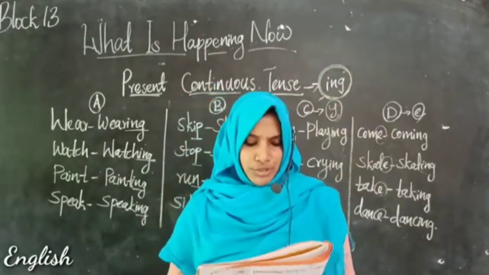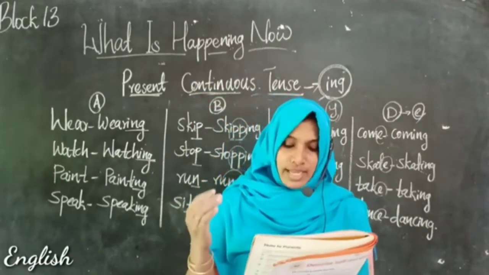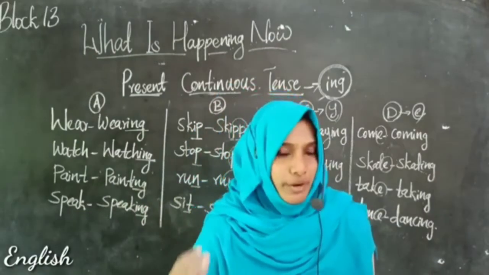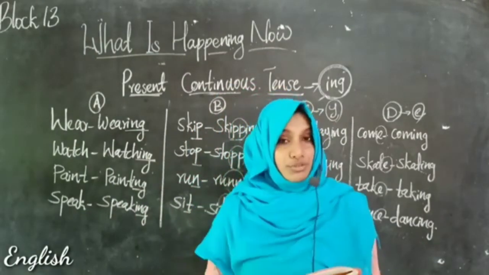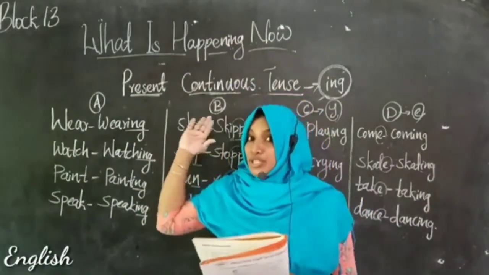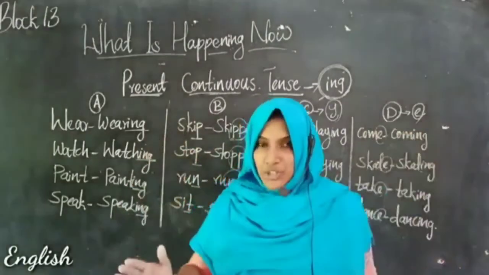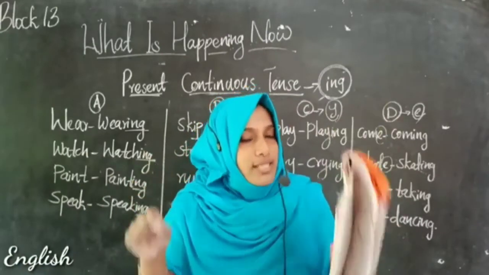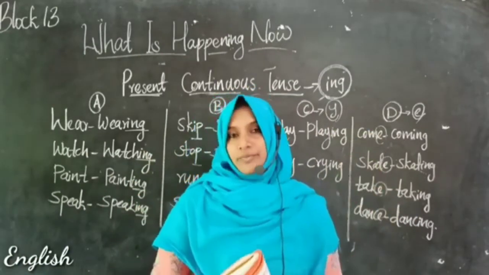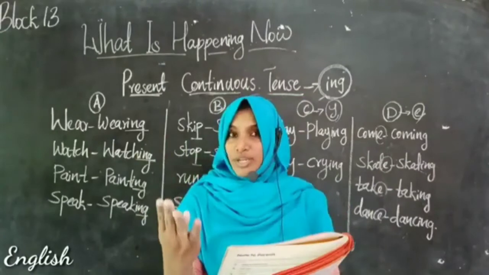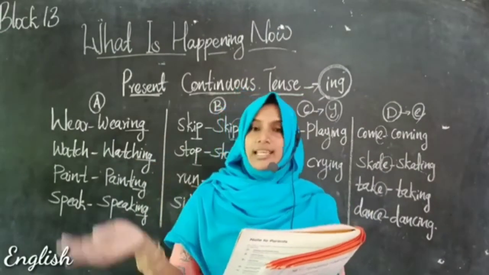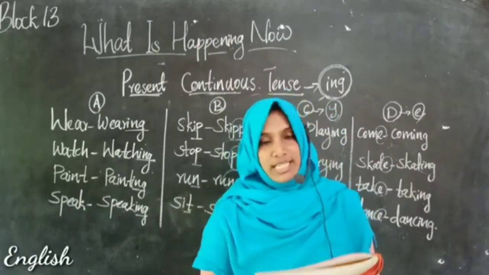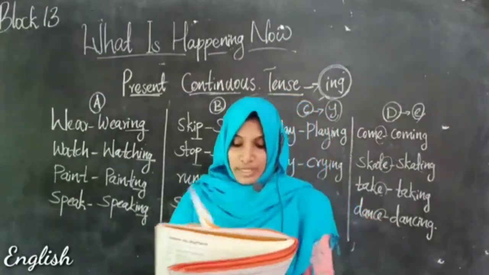Yes. Then question number 2, write 4 sentences about what you see happening around you right now. I already told you that the present continuous tense means the actions that are happening at this present time. So you have to find 4 actions and change those words into sentence form. Okay, then let's move on to the next page.